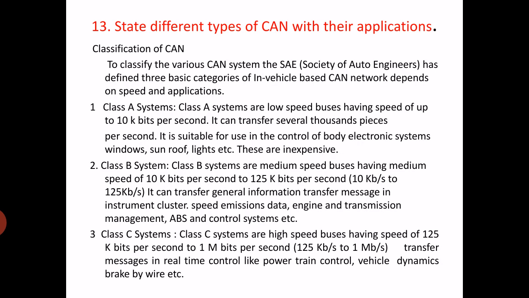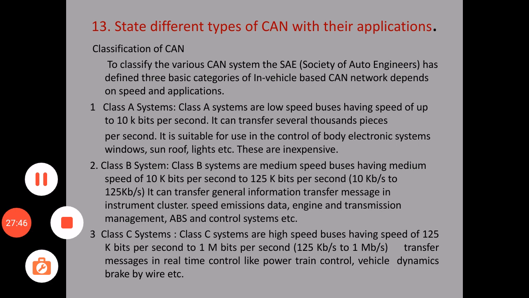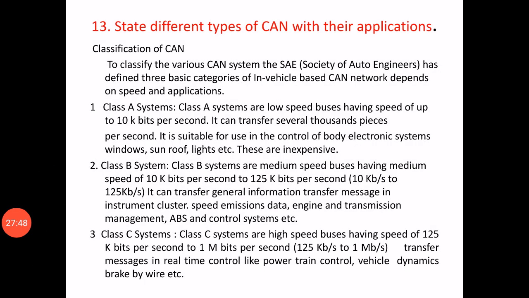Now next question, state the different types of CAN with their application. So classification of CAN. To classify the various CAN systems, the Society of Automotive Engineers has defined 3 basic categories of vehicle based CAN network, and it depends on speed and applications.